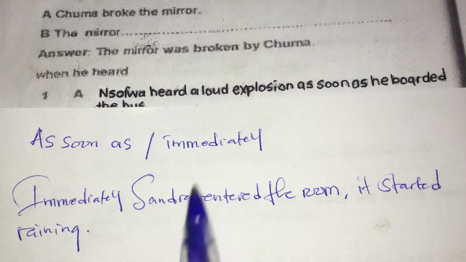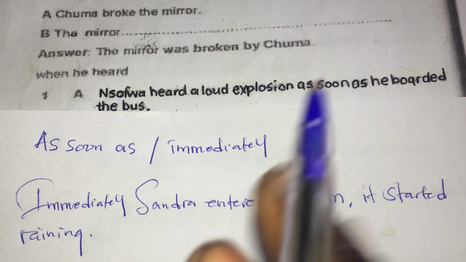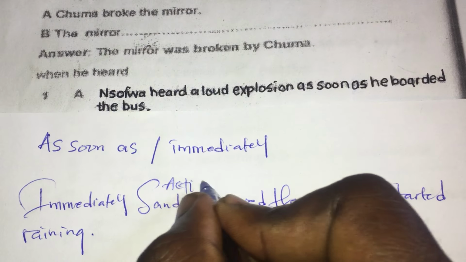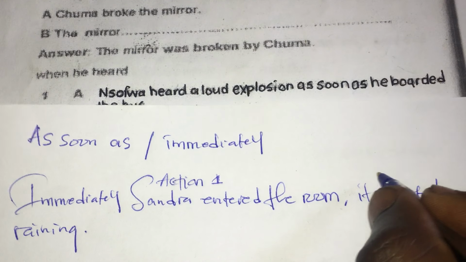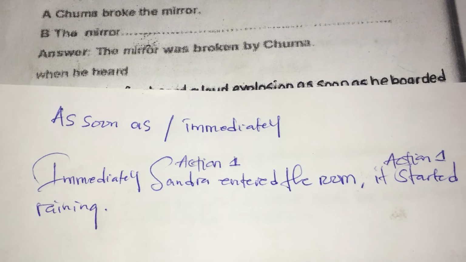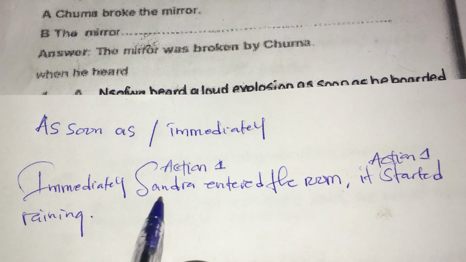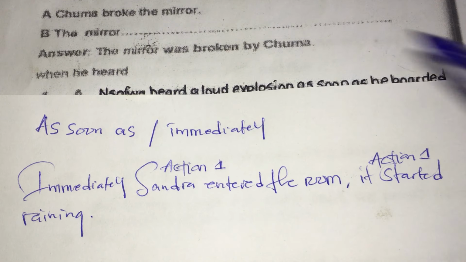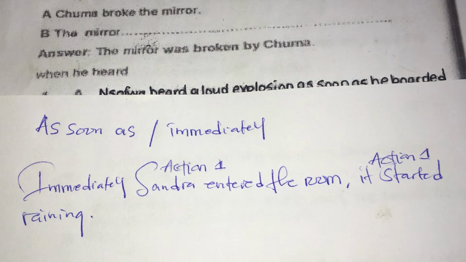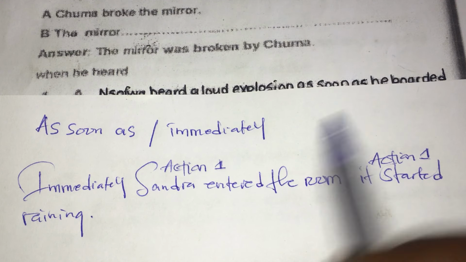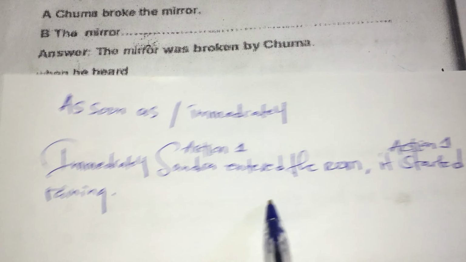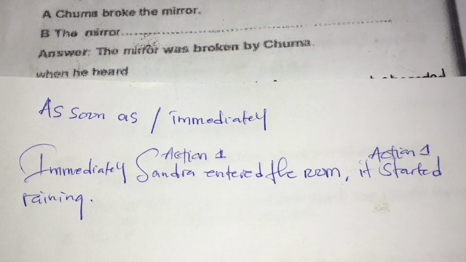So if you check, we have two actions. These kinds of rewrites carry two actions. We have action 1, and also we have action 2. Action 1 simply means the first thing that happened. So immediately Sandra entered the room, then also we have it started raining. The first question you must ask yourself, between action 1 and action 2, which action happened first? It is action 1. The first key thing that happened was Sandra entering the room. Then after just entering the room, it started raining.